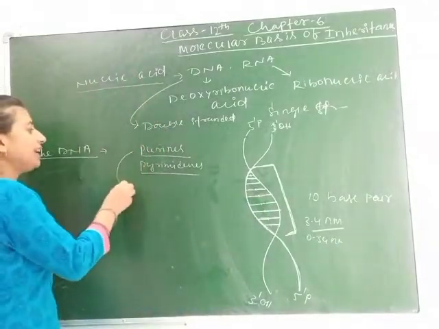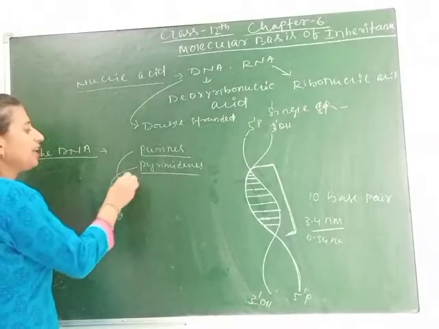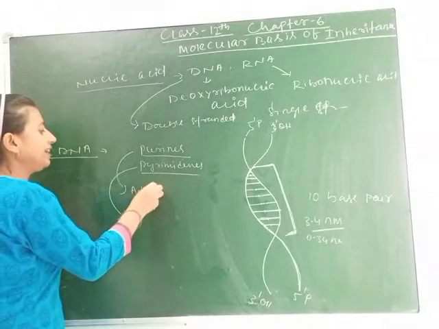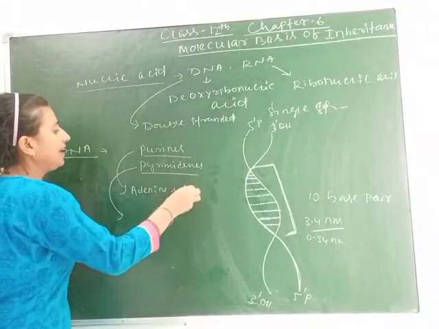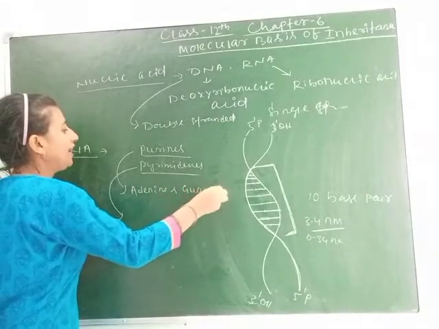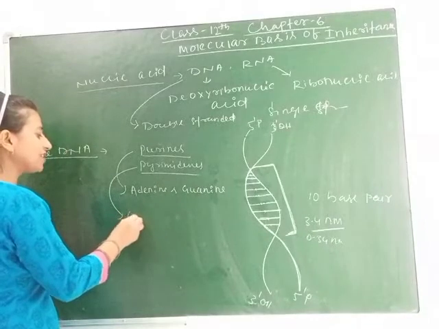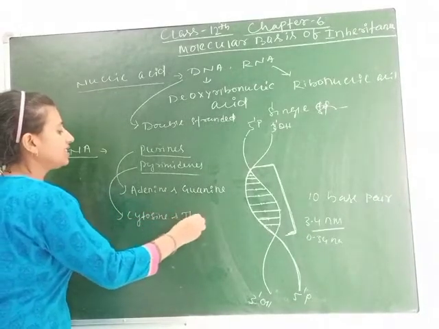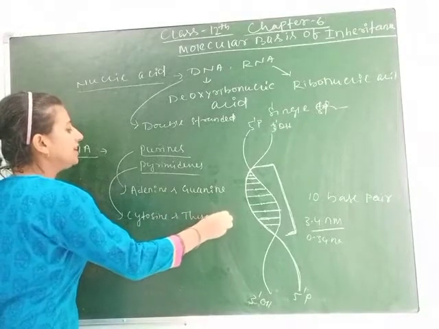Then what is purine and what is pyrimidine? Purine consists of adenine and guanine, whereas pyrimidine consists of cytosine and thymine. This is in case of DNA.